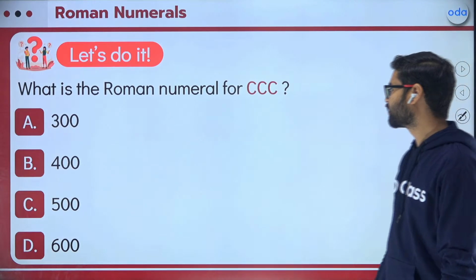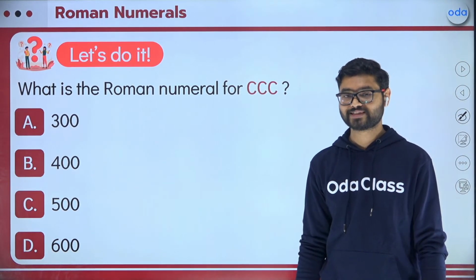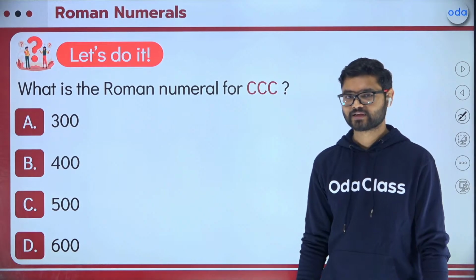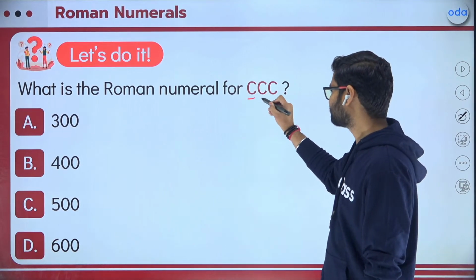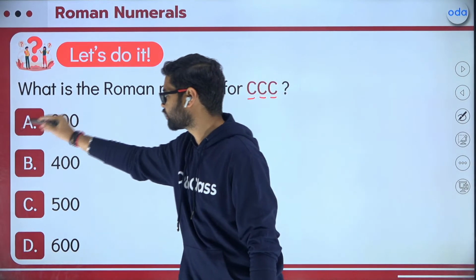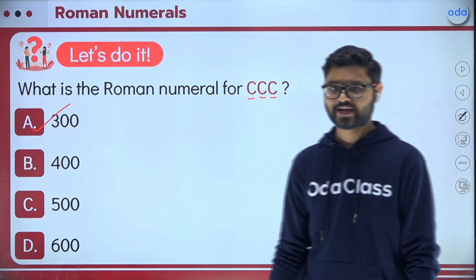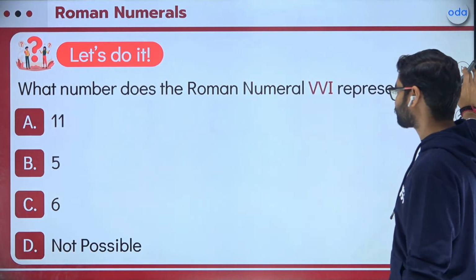One more question. What is the Roman numeral for CCC? Come on, give it a try. CCC. C is 100, C is 100, C is 100. Combined, they will make 300. Option A, right answer. I can see that a lot of you guys are giving the right answer.